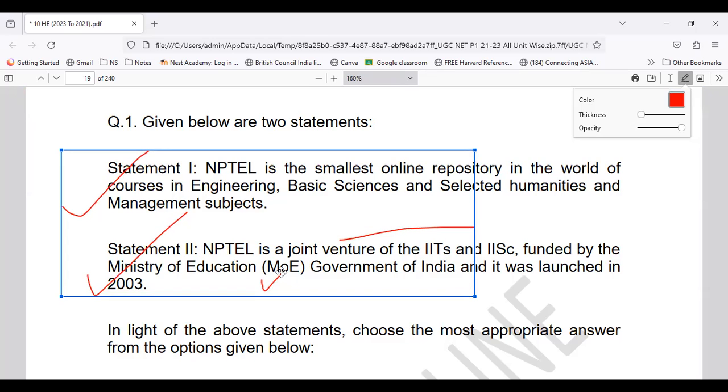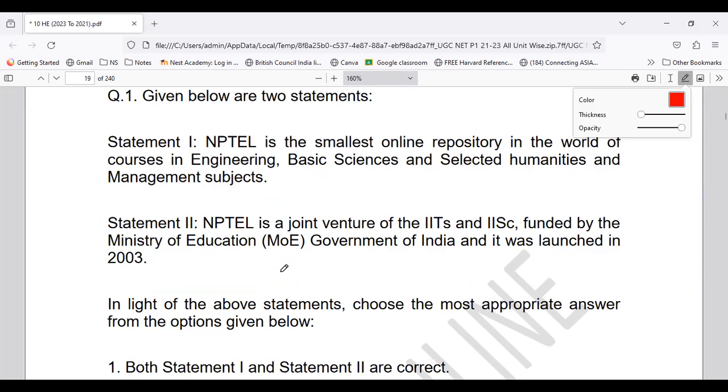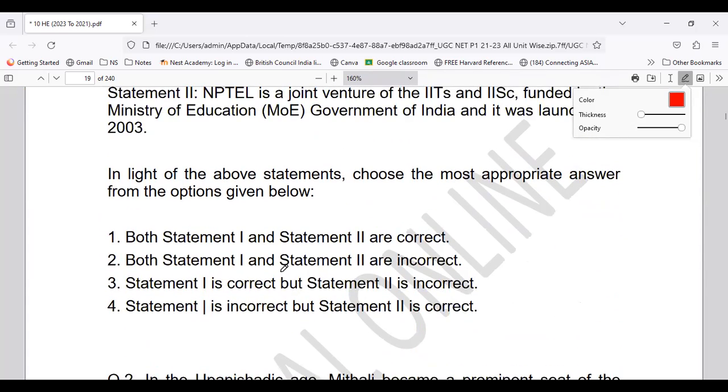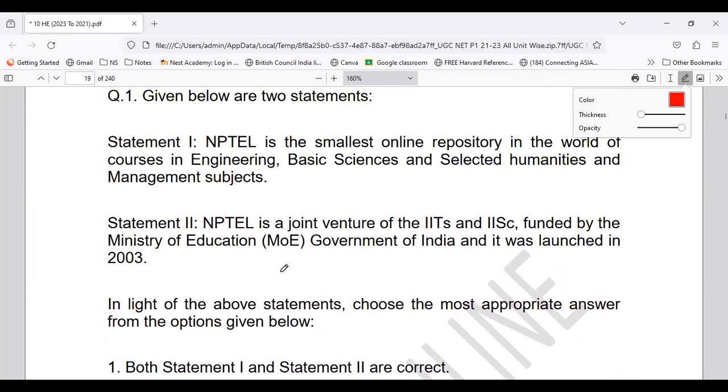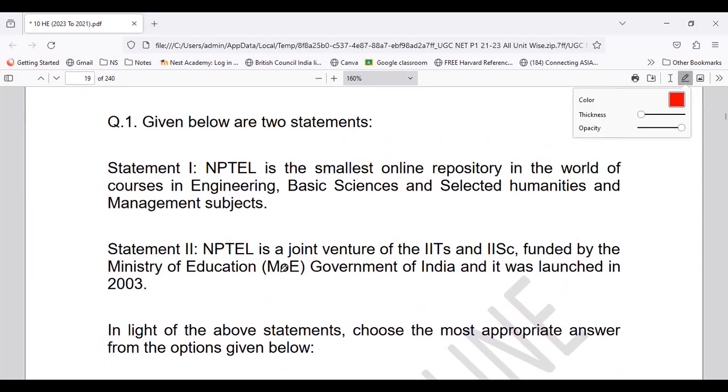So when we take these statements, whether both the statements are correct, both the statements are false, whether statement 1 is true and 2 is false, or vice versa. You have to tell which statement stands to be true and which statement stands to be false.